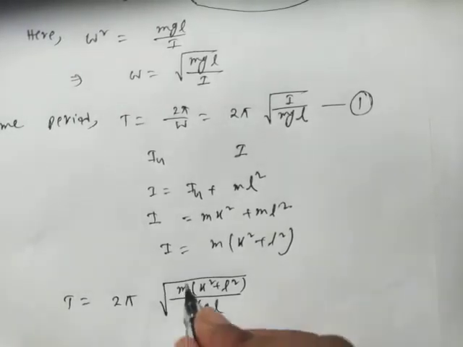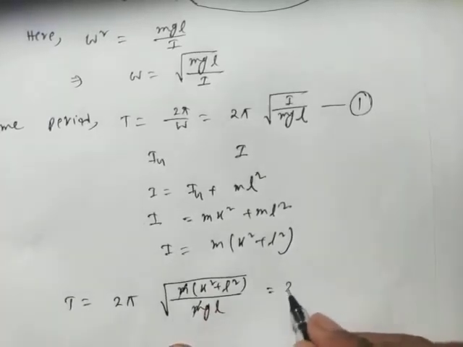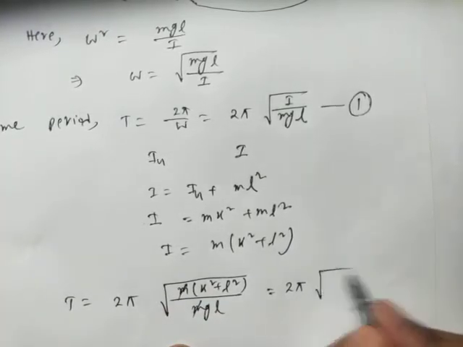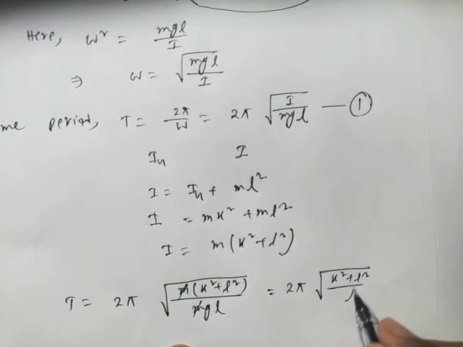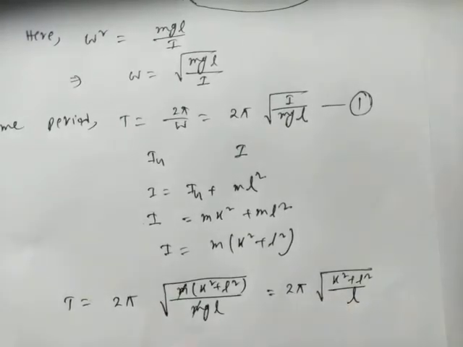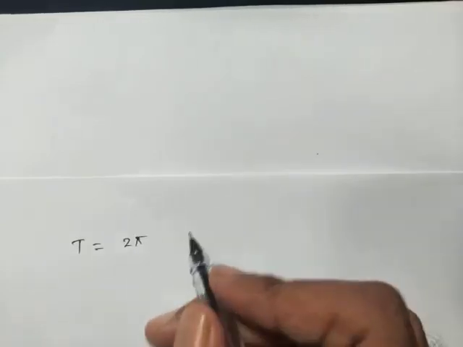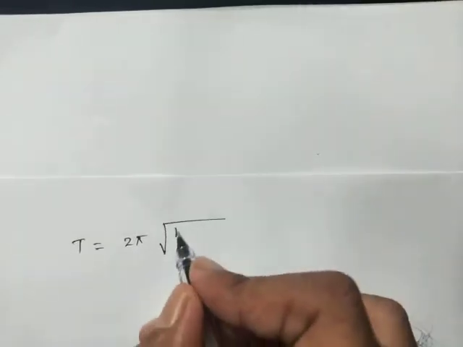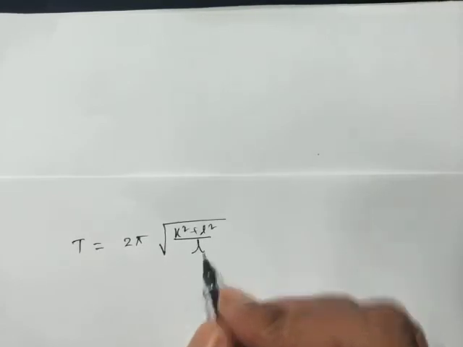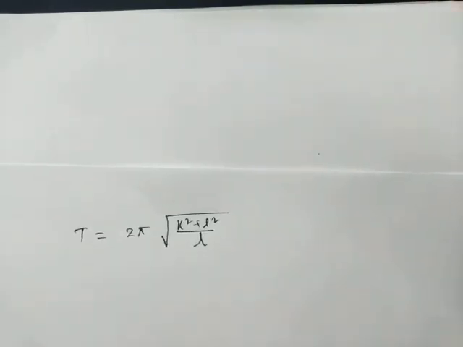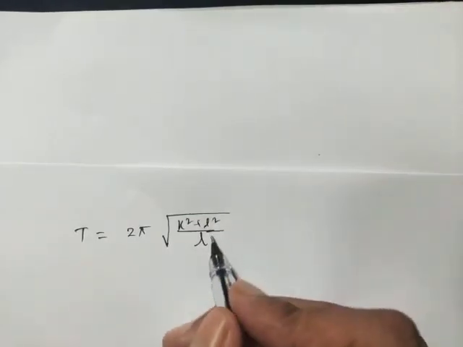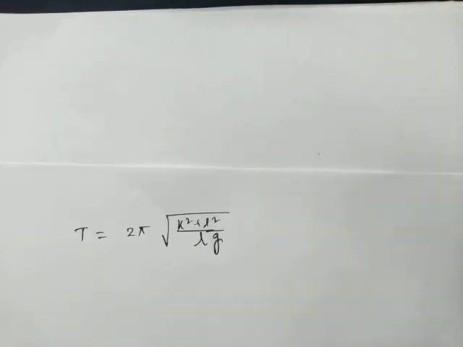So m will cancel out, and it will be 2 pi root over k square plus l square divided by lg. In the denominator there will be g also, lg.